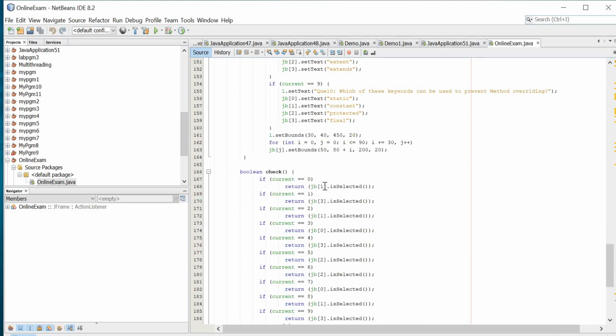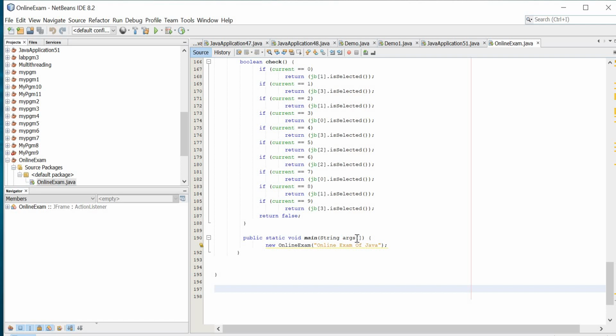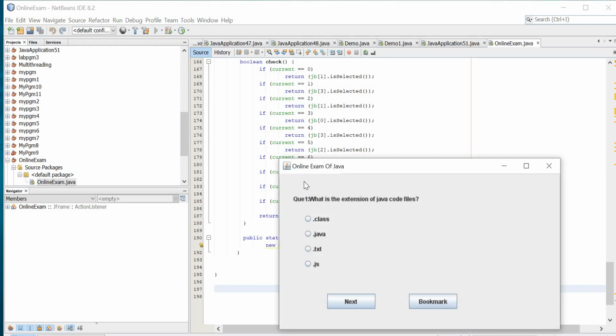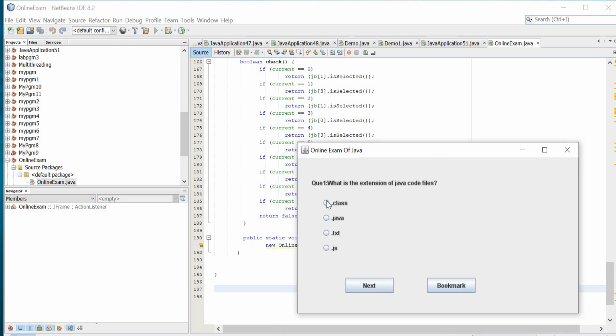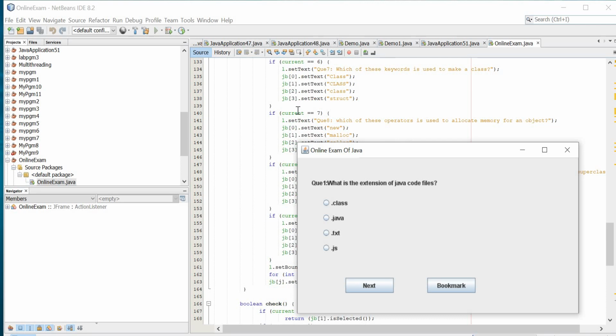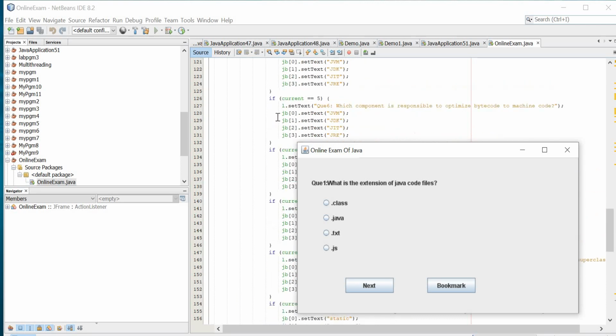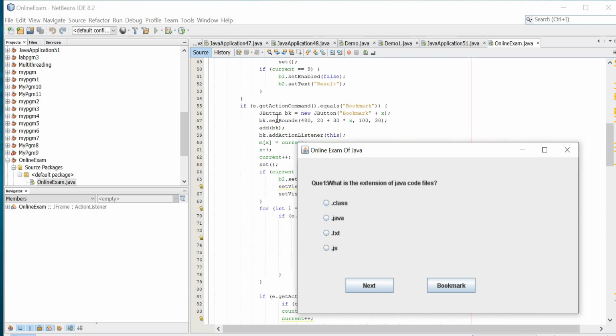So I have written the correct answer here, boolean check. It will check how many answers you got correct. And in the final or new online exam of Java, this will print at the top. So let me check, yeah, online exam of Java. And this radio button I'm using. There is a button, yeah, actually. So like this you can use this one.